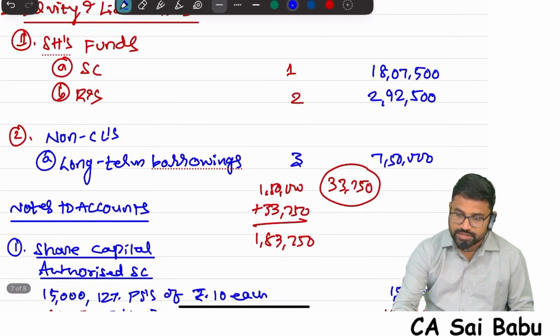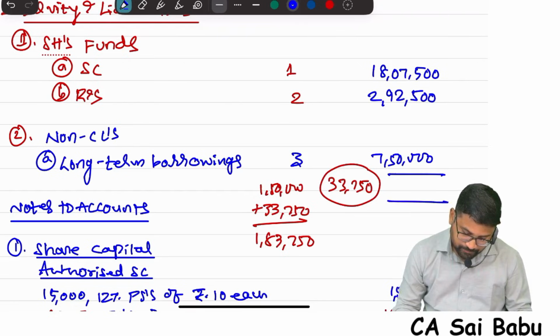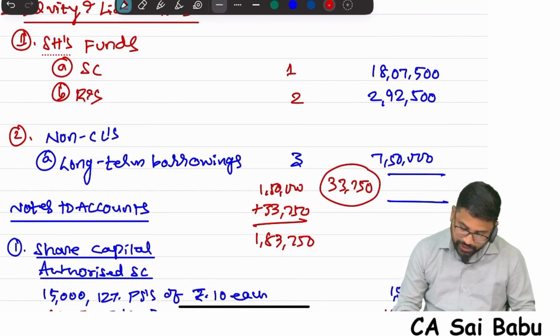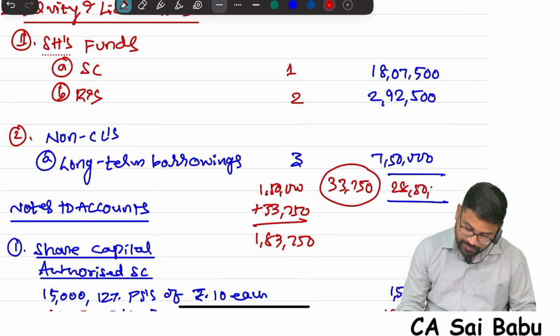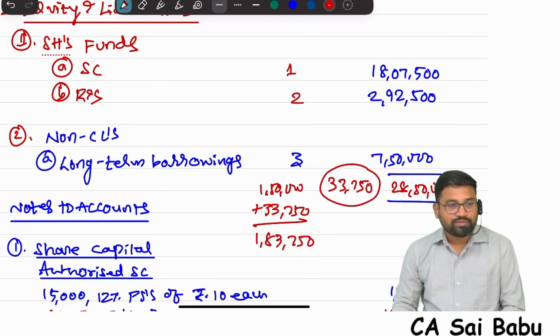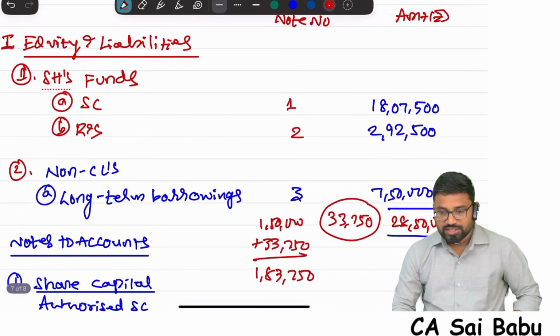Extract is done, sir. So what will be the total, sir? One minute. I won't wait. I will do it myself. 28,50,000. So I saved almost 90% of the time. 28,50,000, sir. That's it. So this is how the extract of the balance sheet is prepared, sir.